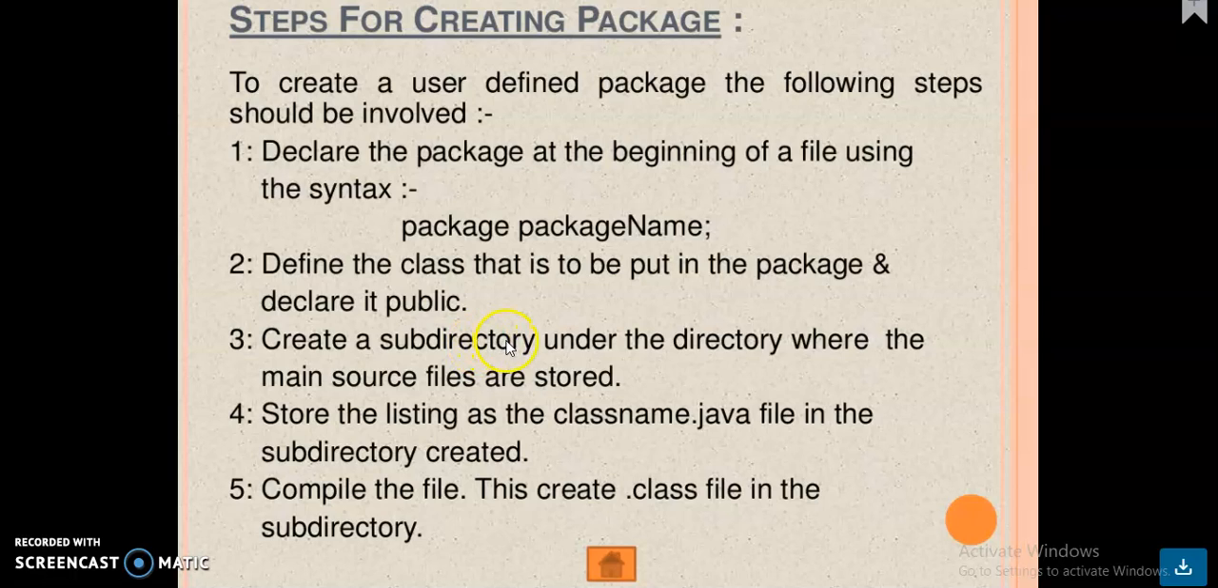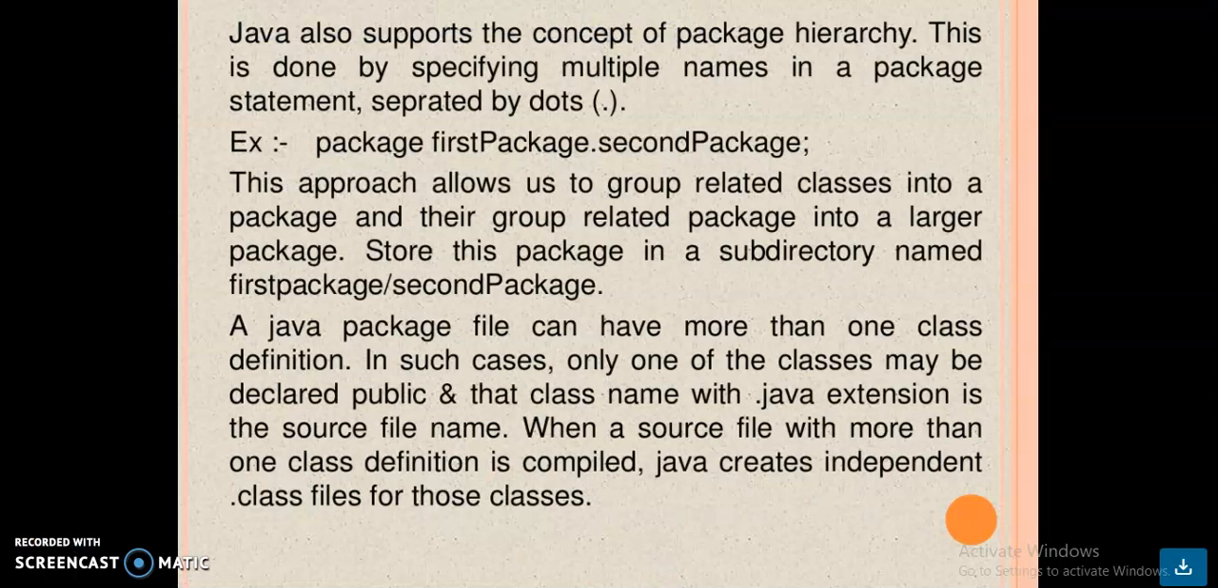And then create a subdirectory under the directory where the main source files are stored. Store the listing as the classname.java file in the subdirectory created and compile the file, which creates the .class file in the subdirectory. Java also supports the concept of package hierarchy. This is done by specifying multiple names in the package statement separated by dots: package firstpackage.secondpackage; This approach allows us to group related classes into a package and group related packages into a larger package. Store this package in a subdirectory named firstpackage/secondpackage.